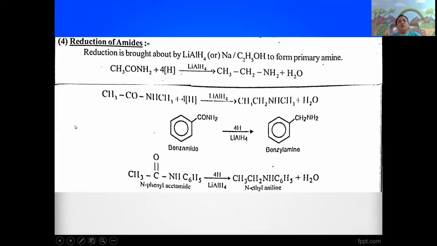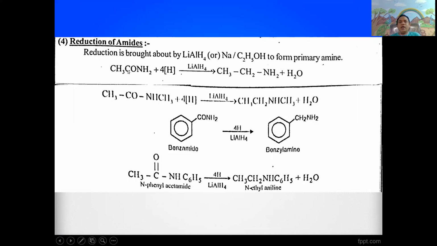Next, the fourth method is normal reduction. In Hofmann's degradation, amides upon treatment with bromine in the presence of alkali give one carbon less primary amines. But in the normal reduction of amides, brought about by reduction with lithium aluminum hydride or sodium in ethanol, it gives primary amines with the same number of carbons.